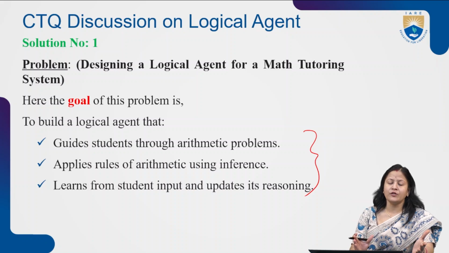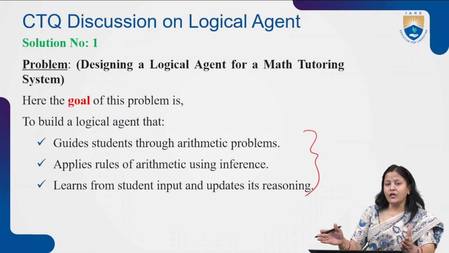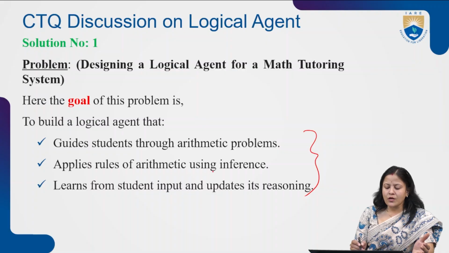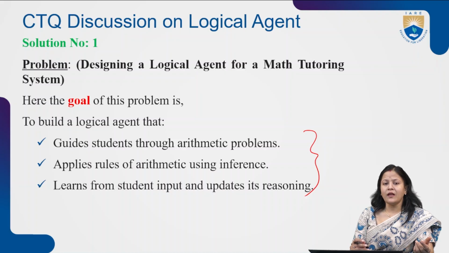So all the arithmetic operation formulas we have to feed into the machine, and it applies the rules of arithmetic using inference. While adding numbers, it is not always two numbers we add; it may be 5 numbers, it may be 10 numbers. Sometimes we apply the associative rule, distributive rule, or commutative rule depending upon the arithmetic operation.